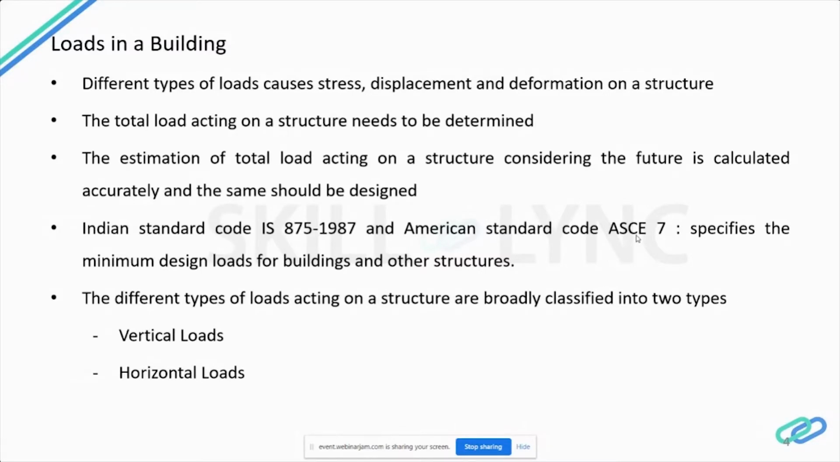We will be designing the structure for 50 meter per second wind load, but once when we have a cyclone, it is not that the building will say, I have designed for 50 meter per second only. The building will collapse if it is subjected to heavy loads. So that is where this factor of safety plays a part. For every load, we have a factor of safety to protect the building from environmental causes like this. So the total load acting on the structure, or the total load that is likely to act on the structure in future, is accurately calculated and the same should be designed for.